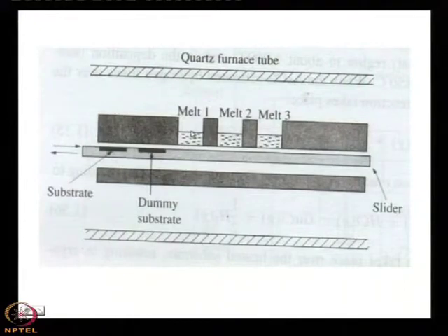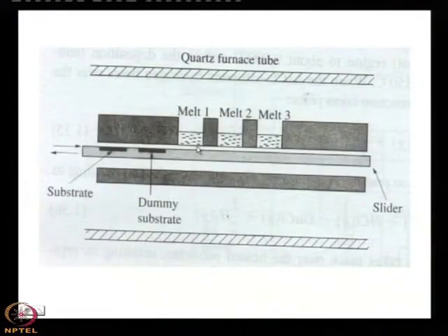What is melt 1? In melt 1 there will be gallium arsenide plus gallium at a particular temperature, say 800 degree centigrade. Then you put a substrate with its clean surface on the top, because you have to grow the epitaxial layer on the substrate. So, our aim is to put the substrate just below the melt, which can be done by the slider.